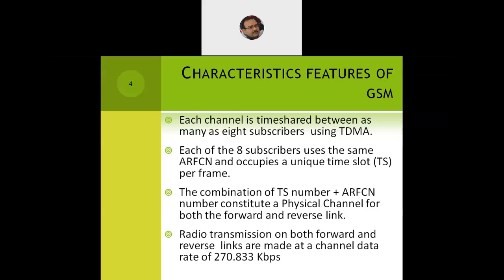And what is the data rate speed? So radio transmission, both the forward and the reverse link, is at a speed of 270.833 kilobits per second. Now this might look very low in 2020, but when we go around 30 years back to 1991, when GSM was launched the first time in Finland, this speed was good enough. Nowadays, yes, we look into terabits and very high bandwidth transmission. But in 1991, it's comparatively very good, 270.833 kilobits per second.